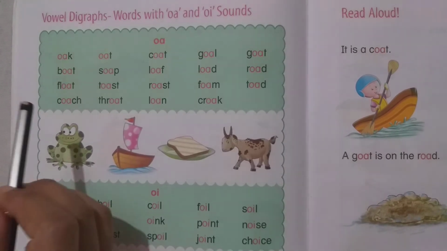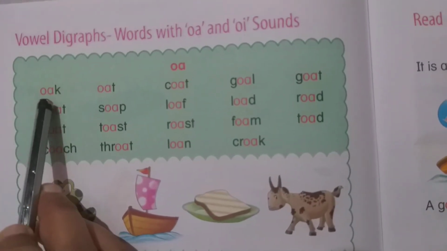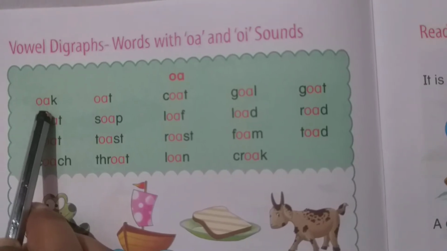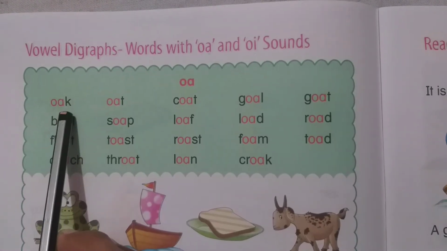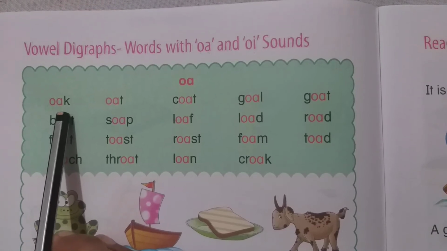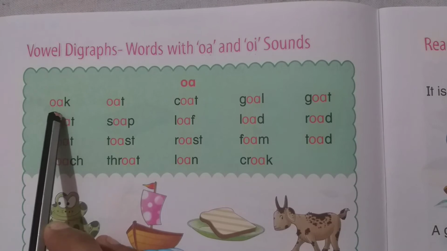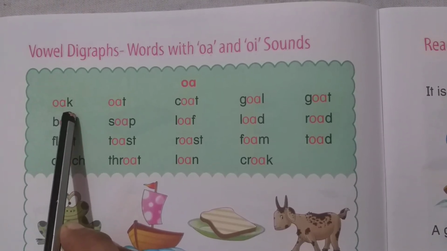The sound of OA is O. The sound of K is K. Together we will say oak. Oak. Okay?